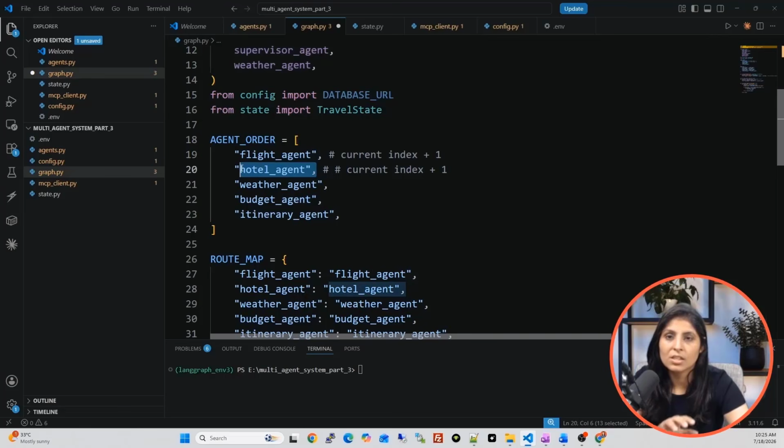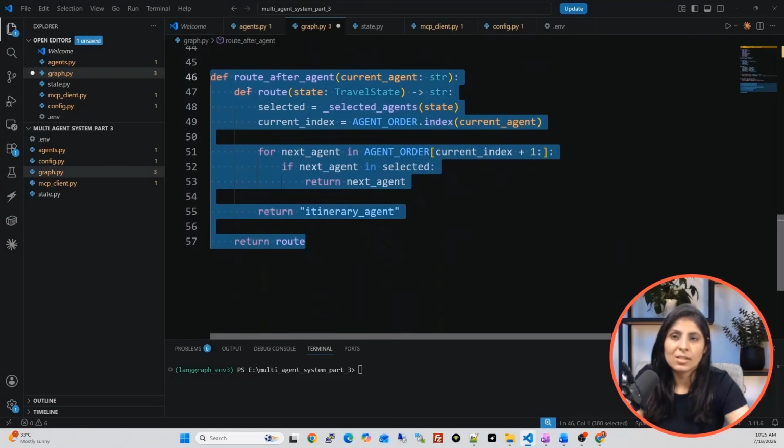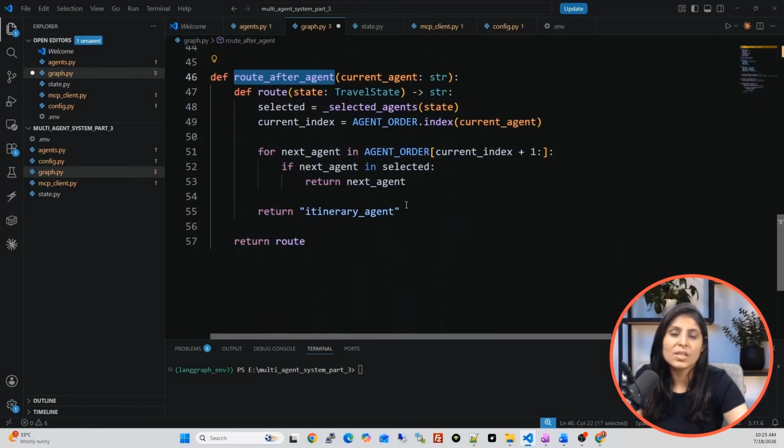So this is the agent which is at the current index, and we want to know which will be the next agent. Then you add 1 to it, and you get the index of the next agent. So that is what we are running in this function, and this will always tell us which will be the next agent after the current agent. So guys, these are the functions which we need.